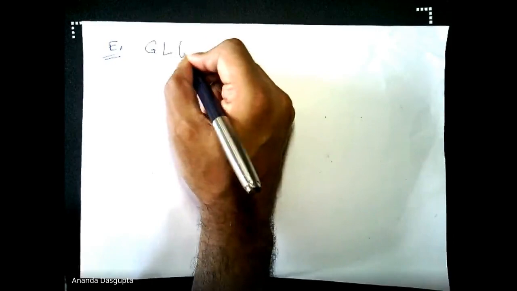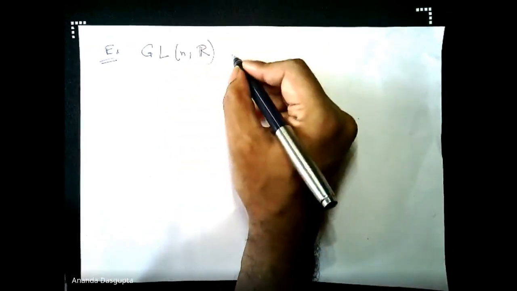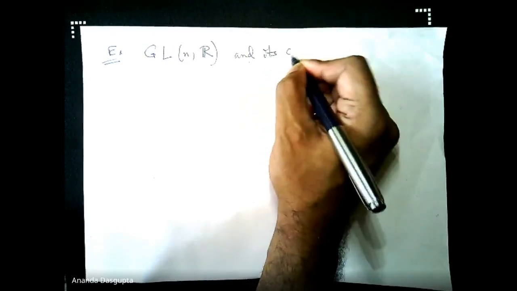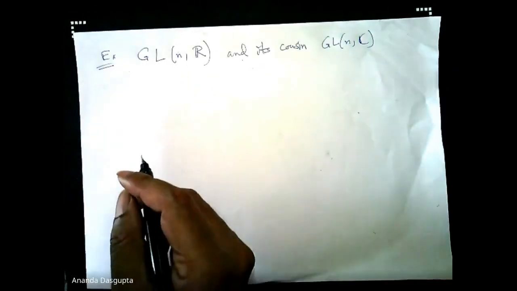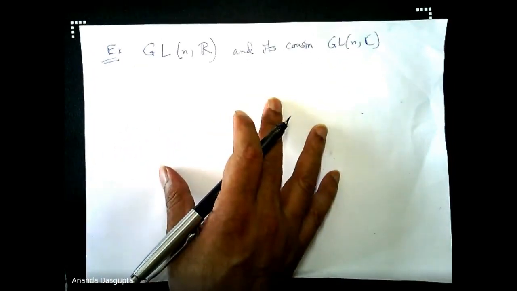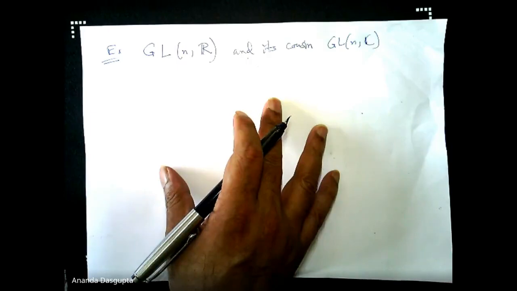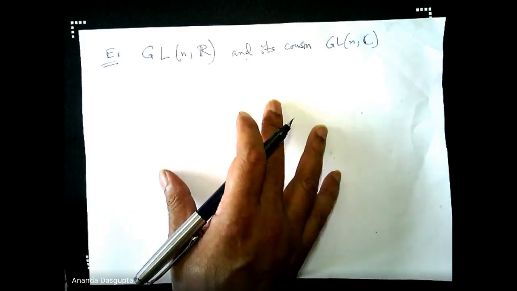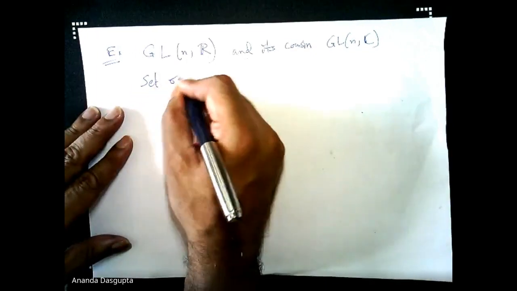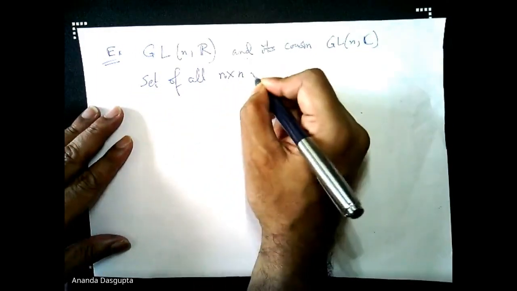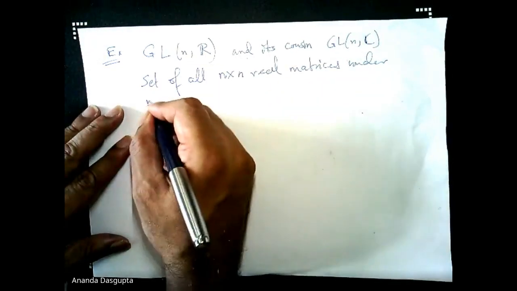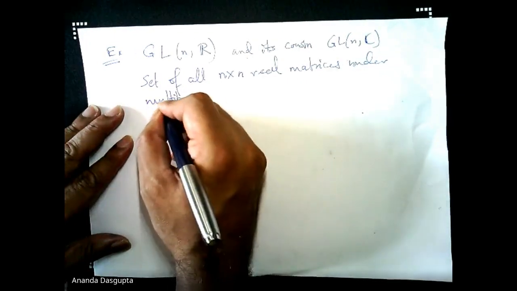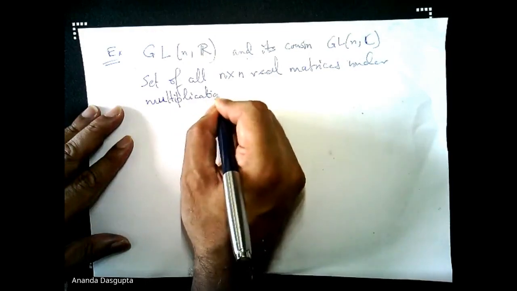This is GL(n, R) and its cousin GL(n, C): the general linear group in n dimensions, real or complex, under multiplication, which of course means matrix multiplication.